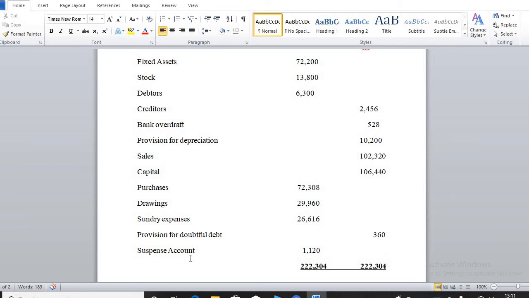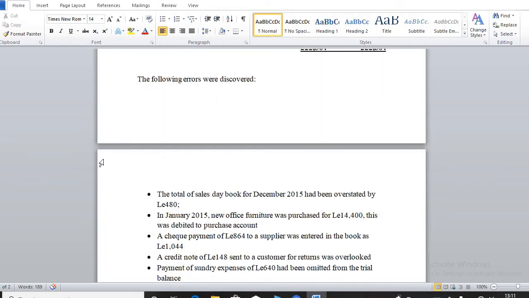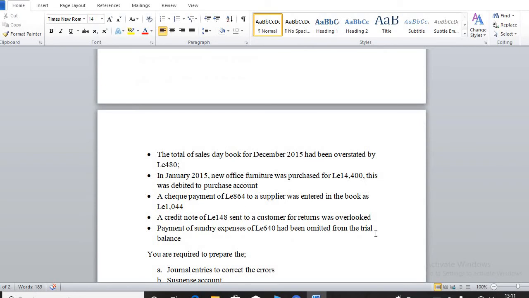So a suspense account was inserted at the debit side so that the two sides will look the same. Then an investigation was conducted to reveal why we had a shortage at the debit side. And upon investigation, these errors were identified.